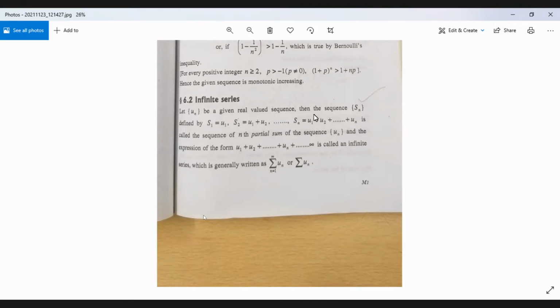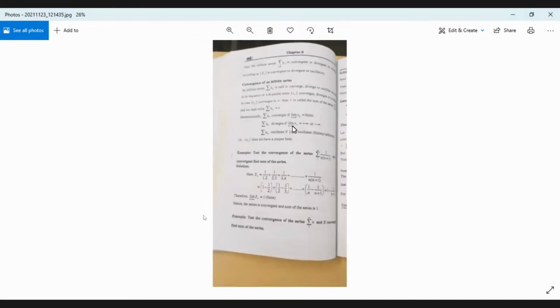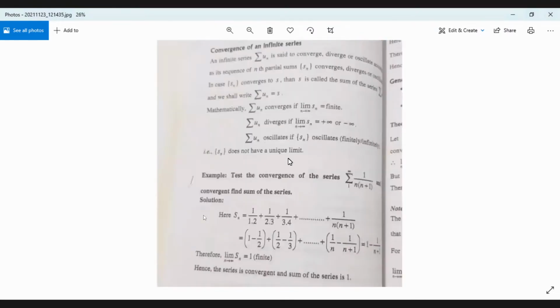Let Un be a given real valued sequence. Then the sequence Sn defined by S1 equal to U1, S2 equal to U1 plus U2, Sn equal to U1 plus U2 up to Un, is called the sequence of nth partial sums of the sequence Un. And the expression of the form U1 plus U2 up to Un, etc., continuation, is called an infinite series. We normally write it as summation Un, n running from 1 to infinity, or simply summation Un. So if we add the terms of an infinite sequence, that we call an infinite series.